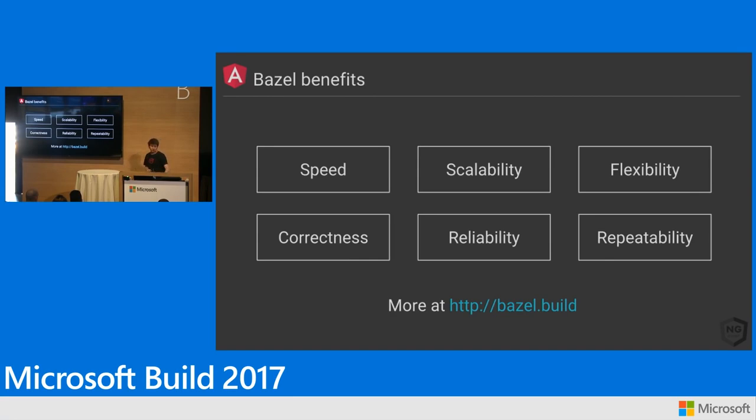So for example, I could pull up my laptop here. I could check out Gmail, and I could build it. Blaze would bring in all the dependencies. It would bring in everything I need to build Gmail. So this is how we do everything at Google. And frankly, it's awesome. It's an amazing, amazing tool. It's hard to use. It's not easy to configure. But we want to make sure that developers get all of these amazing benefits.